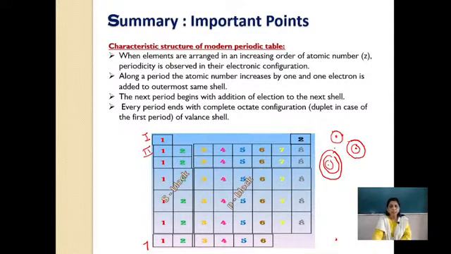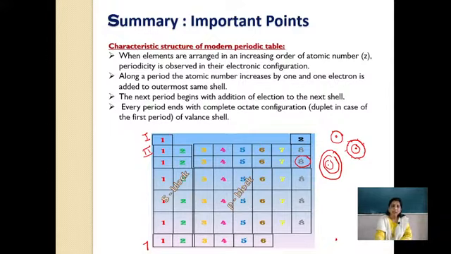The atomic number increases by 1, but the shell remains the same and electrons are added in the same shell till it completes its octet, that is 8. So here you will see why I have written 8. Here I have considered only S and P block elements. The middle D block elements are transition elements. Those I have not covered, because for 10th standard we don't need to go into that.